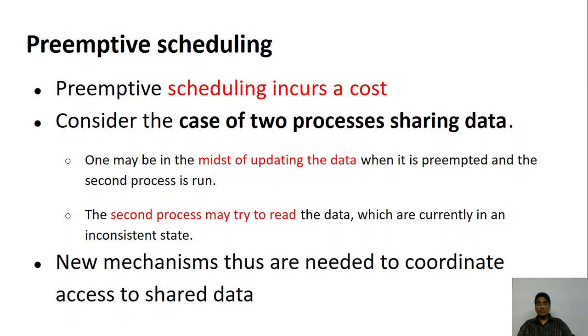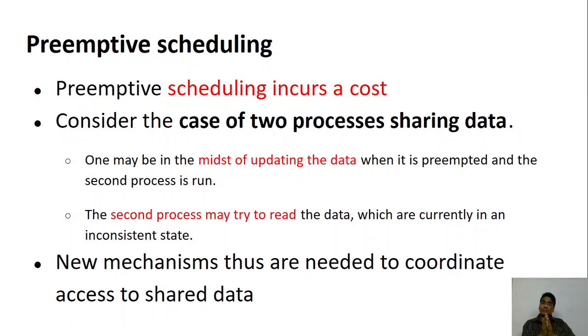So let's assume that there are two processes which are sharing some data. So one of the processes was updating a file, and half the data has been updated. Then because of the preemptive scheduling, this process is stopped and the second process is given the chance. So if the second process starts reading, what will happen?